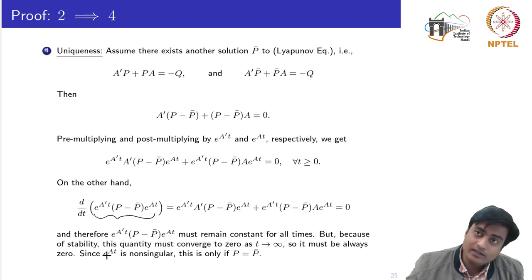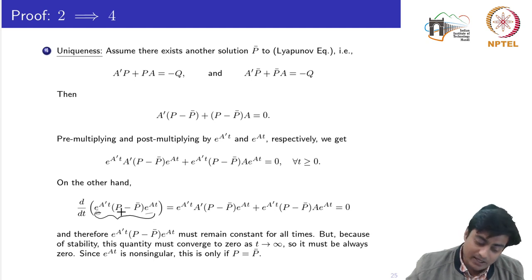But because of stability, this quantity must converge to 0, because A has all its eigenvalues on the left hand side. So these two parts go to 0 as t tends to infinity. Meaning this form would become equal to 0 only if this weight matrix becomes equal to 0, right?